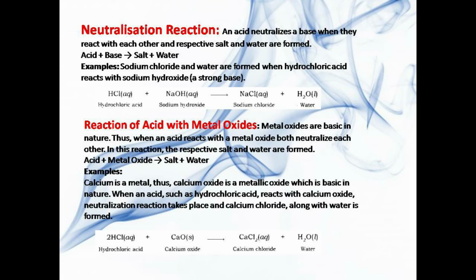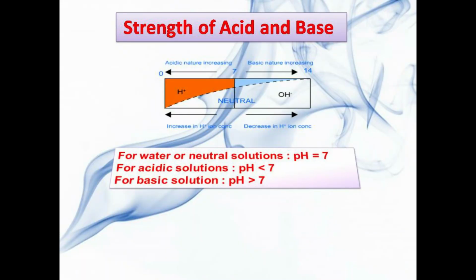Example: calcium is a metal, thus calcium oxide is a metallic oxide which is basic in nature. When an acid such as hydrochloric acid reacts with calcium oxide, a neutralization reaction takes place and calcium chloride along with water is formed.